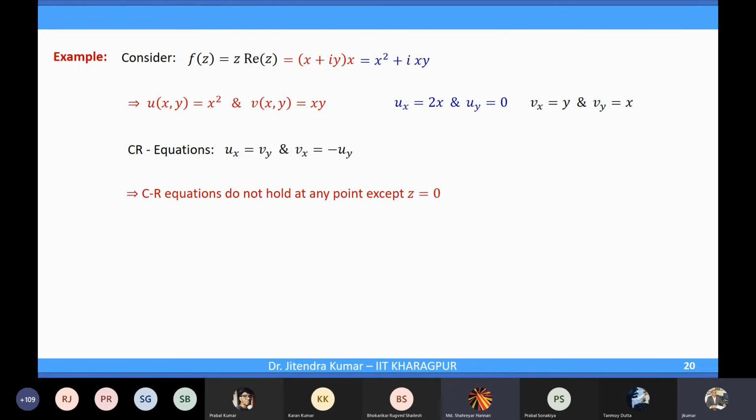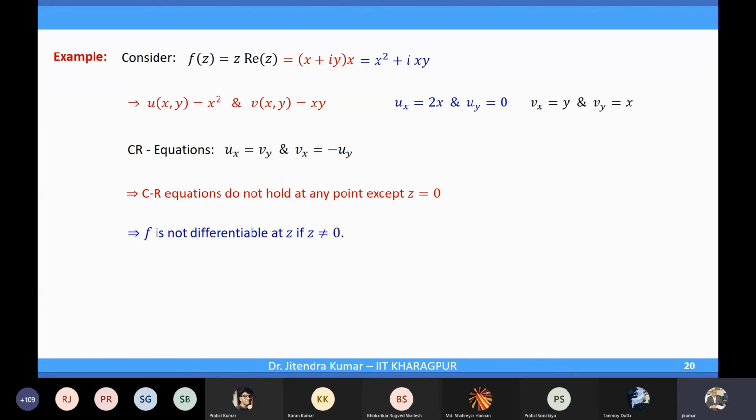It cannot be analytic at z equal to 0 either, since the neighborhood condition does not hold. Exactly. Because we don't even know differentiability at z equal to 0, but even if it is differentiable at z equal to 0, it does not matter. It is nowhere analytic. It is not analytic at z equal to 0 also, right?